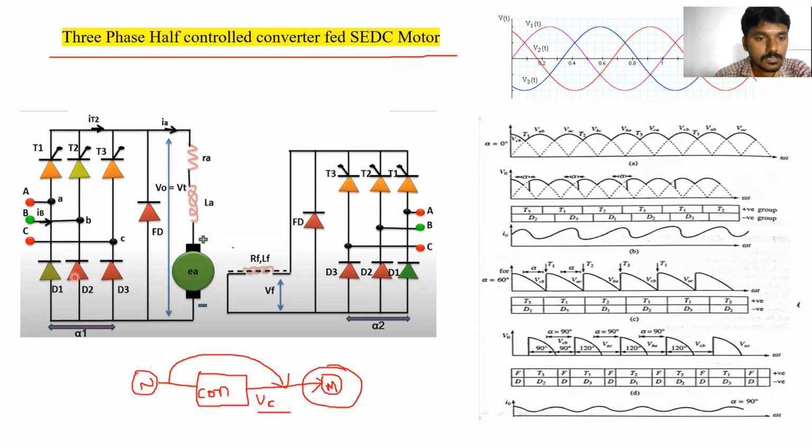All of you got the point? Shraddha, please. Yes, sir. I will repeat. The speed of this separately excited DC motor is controlled by using the three-phase half controlled converter. That is the meaning of this title. Clear?